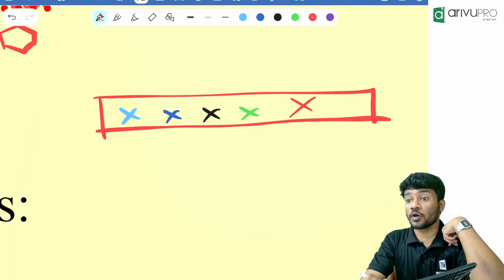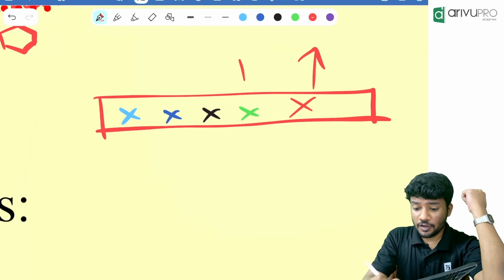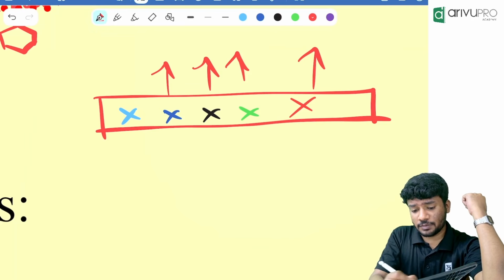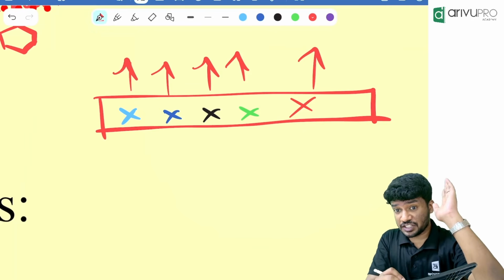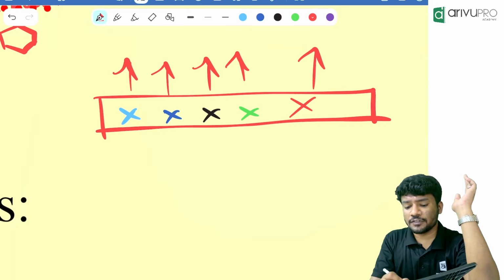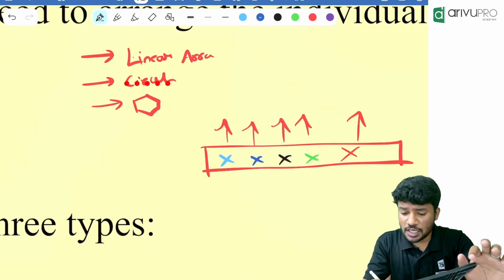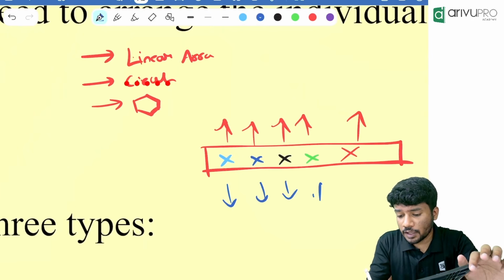Whenever we say north, which direction are we looking? Front or up? Yeah, up. Whenever we say north, always remember in chapter number 10 we discussed, when we say north, they are looking towards upside. What if they say we are looking towards south side? South side means we will be looking towards down. That is the meaning.